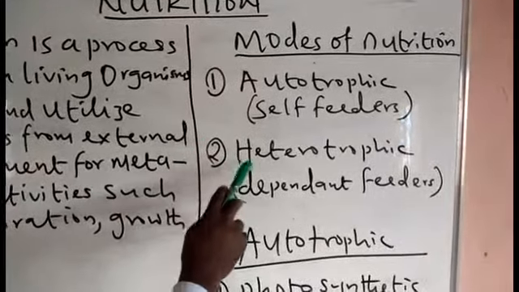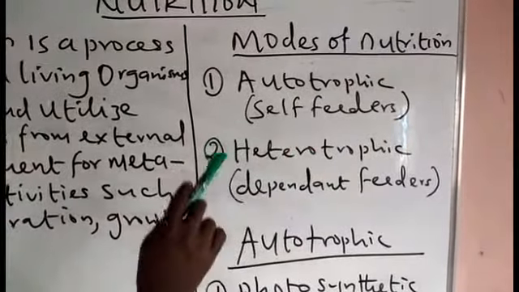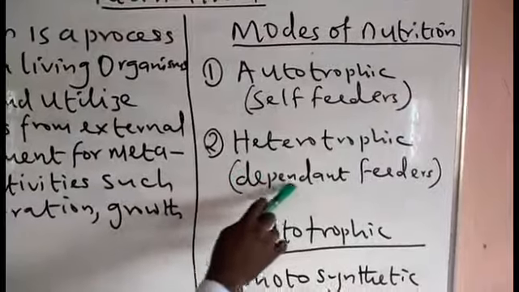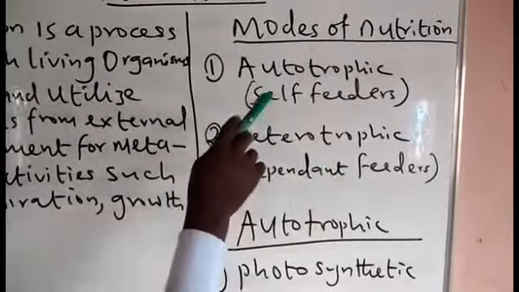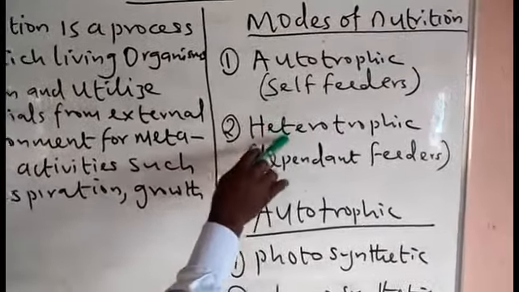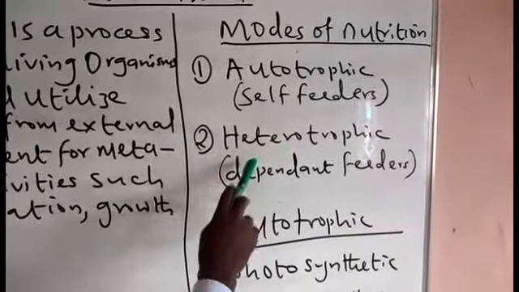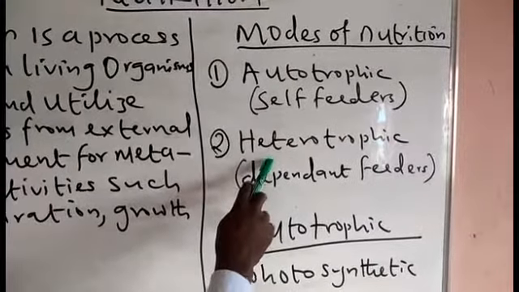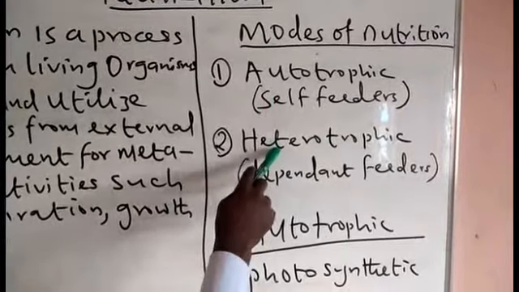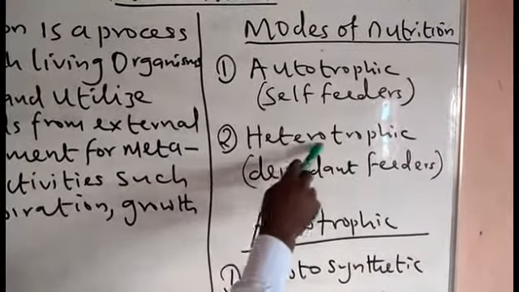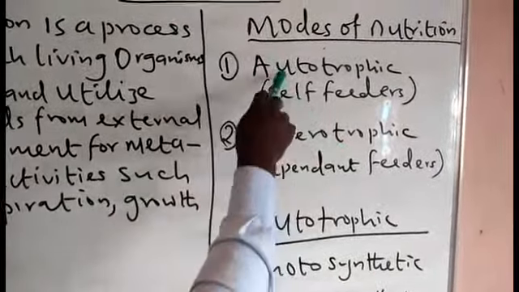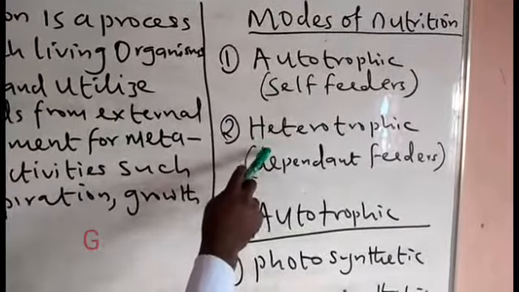When you talk of heterotrophic, they are known as the dependent feeders. These organisms do not manufacture their own food, but they depend on other organisms to feed. Most heterotrophs depend on autotrophs for food.